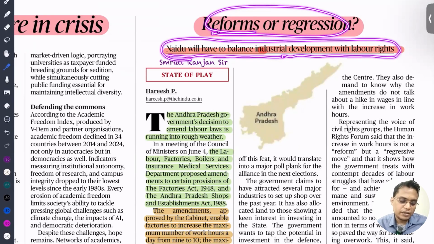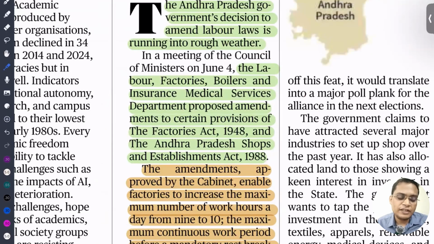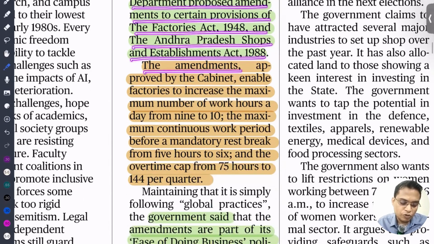So recently in Andhra Pradesh, they have modified the labor law. There is criticism that it might violate the rights of labor. The Andhra Pradesh government's decision to amend the labor law is running into rough weather. The labor, factory, boiler and insurance medical service department proposed amendments to certain provisions of the Factory Act and the Andhra Pradesh Shop and Establishment Act. The amendment was approved by the cabinet.